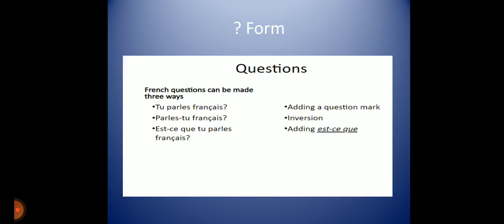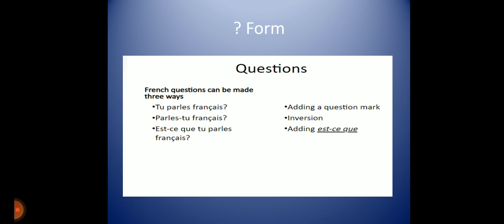In the question form, how to make a question in French? There are three ways. For example, tu parles français? You speak French? Parles-tu français? Here we have to listen, and tu is the subject and parler is an ER verb in French. Here we conjugate the verb according to tu, the subject. Then we put the ES. Parles-tu français? Same meaning.